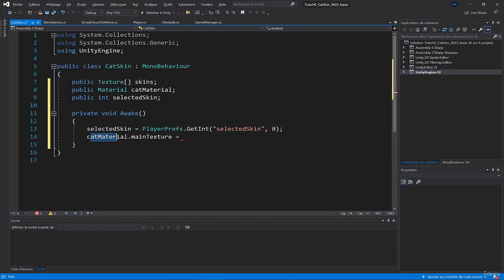And I say that the texture associated to the material of the cat is equal to skins, which contains the list of all the textures. And in the square brackets, we'll say which texture we want to apply from our list of textures. And the texture we want to apply is this one, it's selected skin. So it will get a texture via its ID and apply it to our cat material.